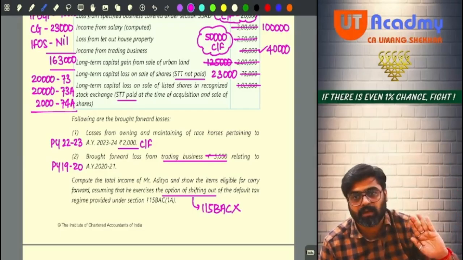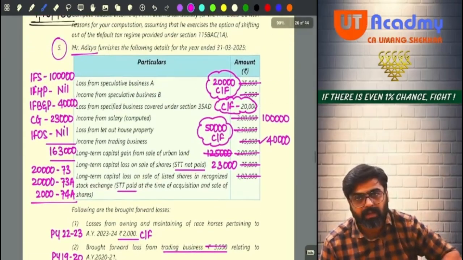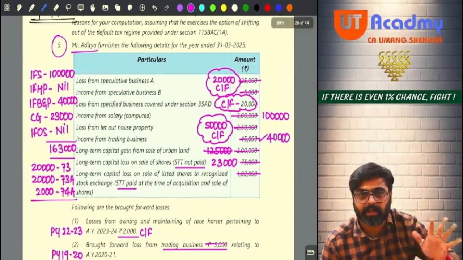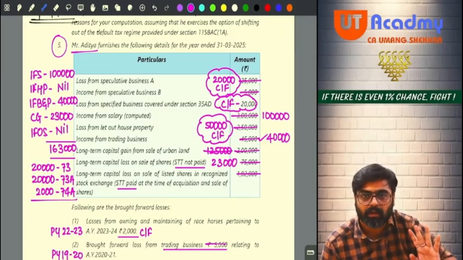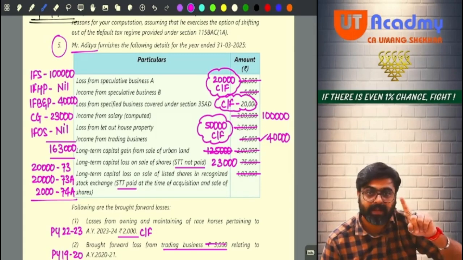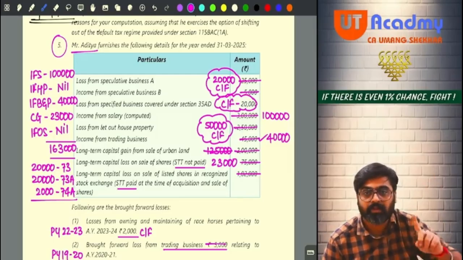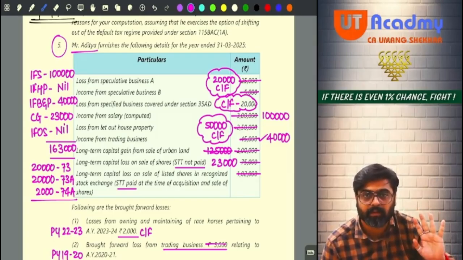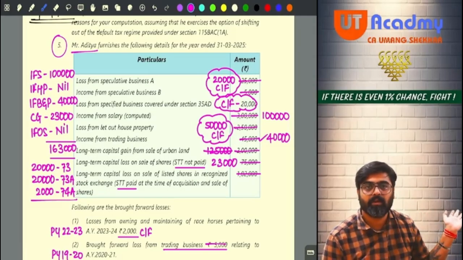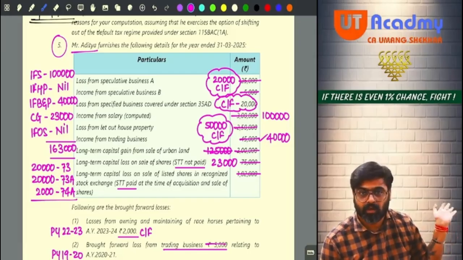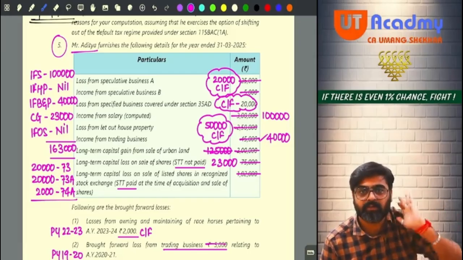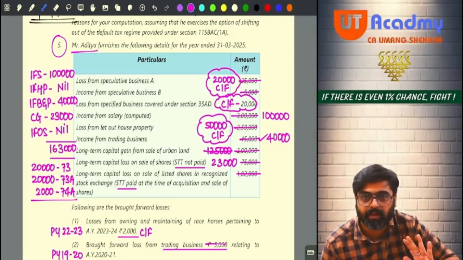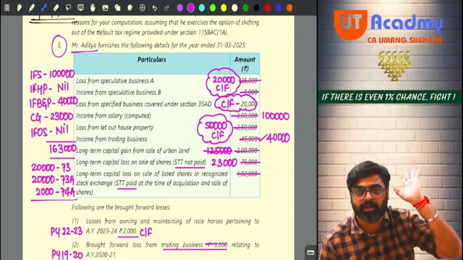Now tell me, do you have salary? Yes, only 1 lakh remaining. House property entirely gone, 50,000 loss carried forward. Do you have PGBP? Yes, 40,000 PGBP. Is there any loss for PGBP which is carried forward? Yes, sir. Two losses. Speculation loss 20,000 will be carried forward and specified business loss 20,000 will be carried forward. No normal business loss remaining. Past years' normal loss is already set off against this year's PGBP income. So now the PGBP income taxable will be 40,000.